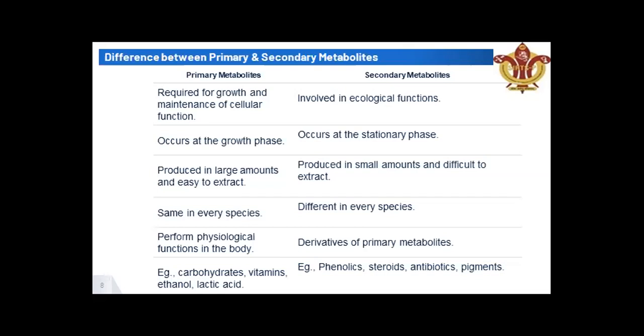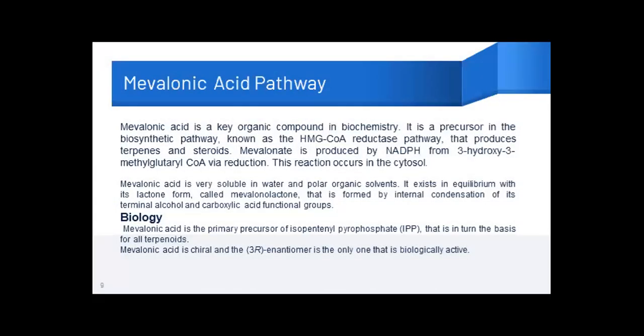Whereas secondary metabolites differ between species. Primary metabolites perform physiological functions in the body, whereas secondary metabolites are derived from primary metabolites. Examples of primary metabolites: carbohydrates, vitamins, ethanol, lactic acid. Whereas phenolics, steroids, terpenoids, and pigments are your secondary metabolites.